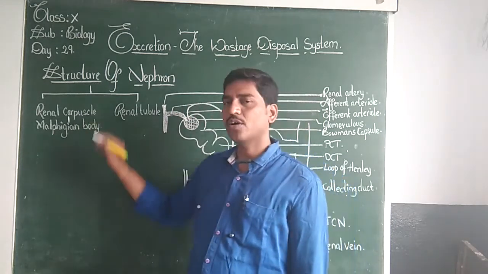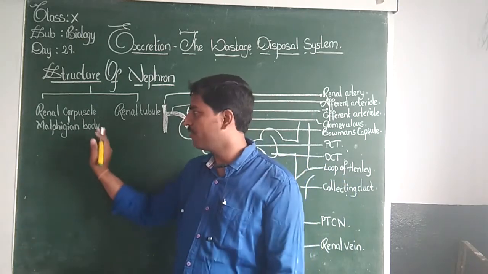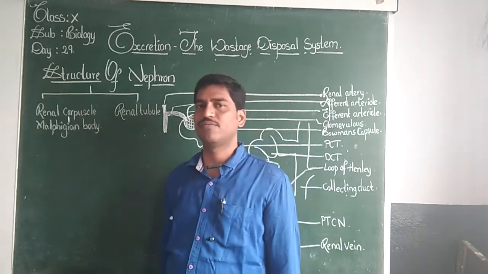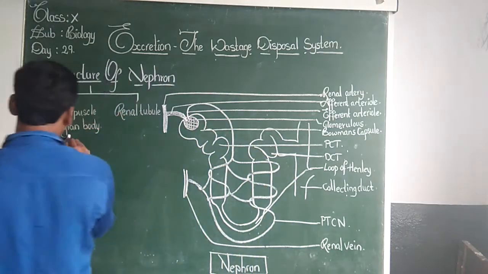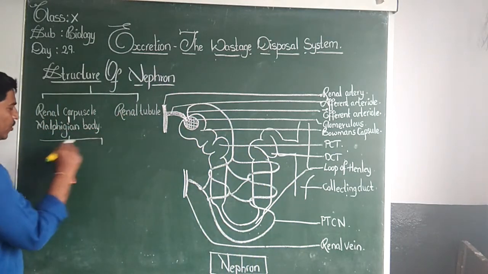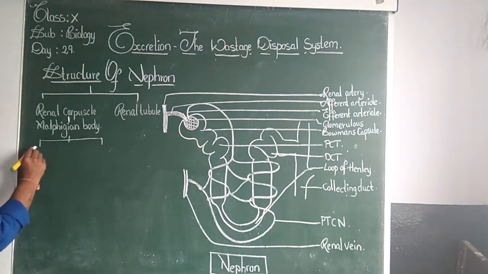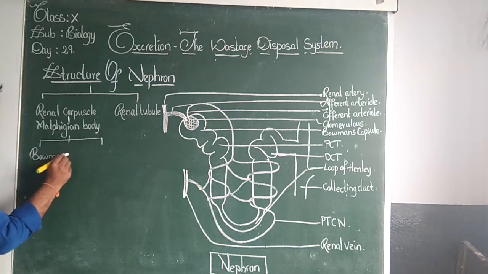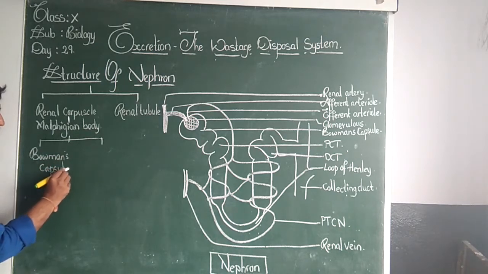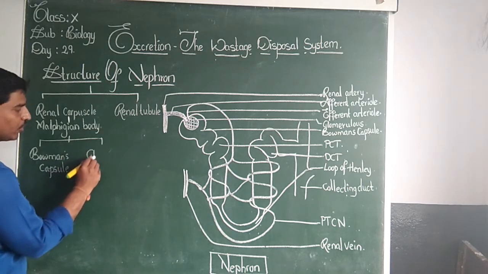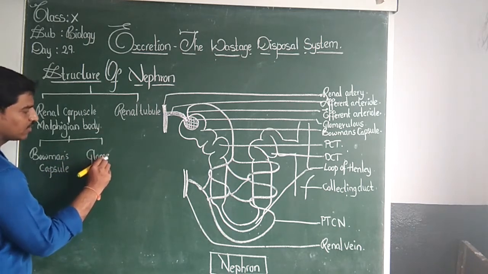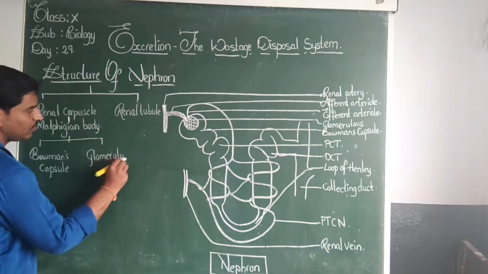Now, when you look at the Malpighian body, it is once again divided into two parts. The first part is called the Bowman's capsule, and the second part is called the glomerulus.